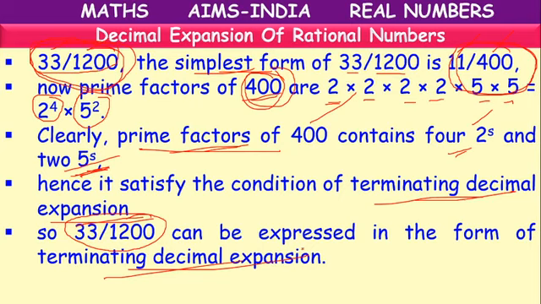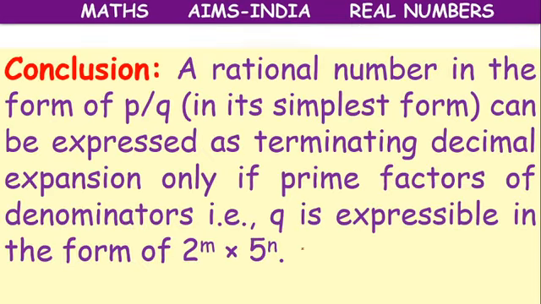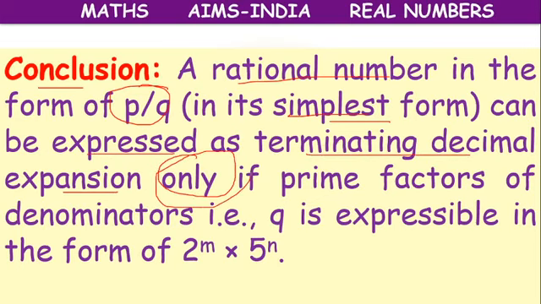Terminating decimal expansion. Okay, children. So what is the conclusion here? A rational number p by q, which is in its simplest form, can be expressed as a terminating decimal expansion only in one condition.